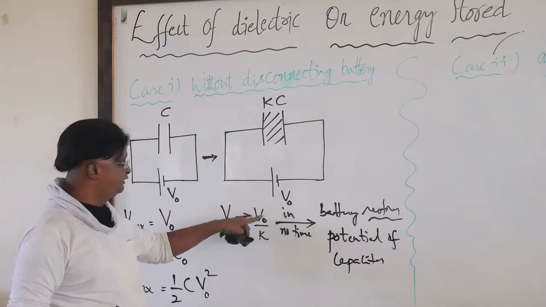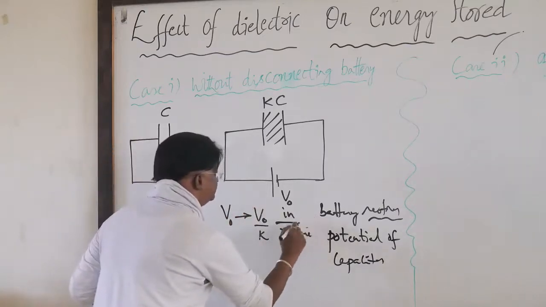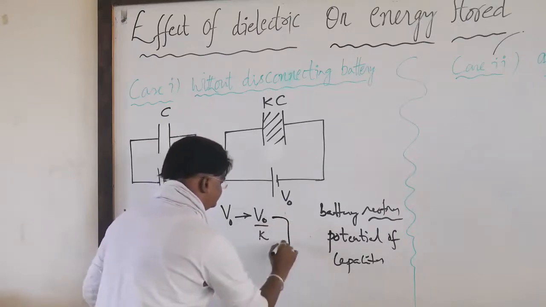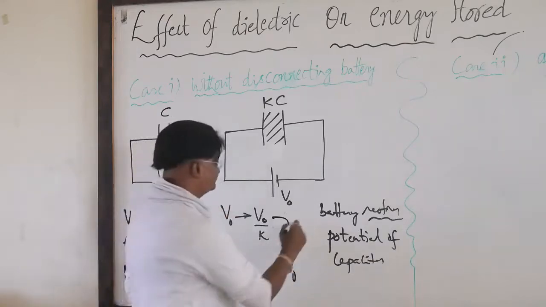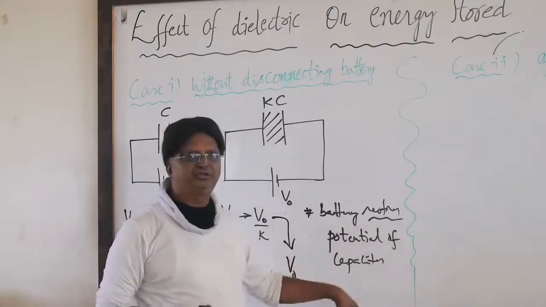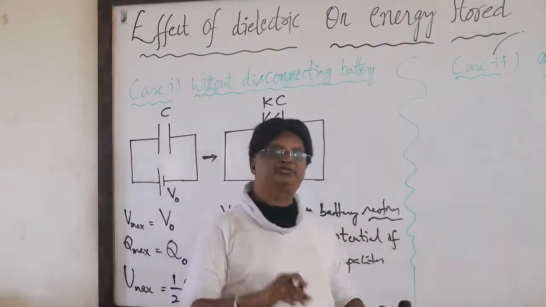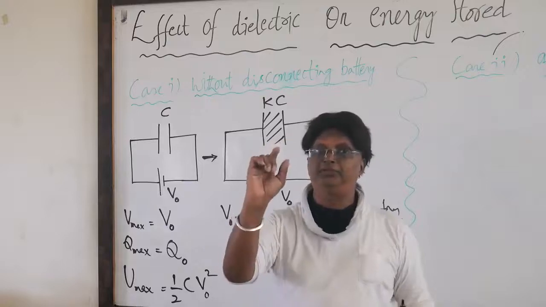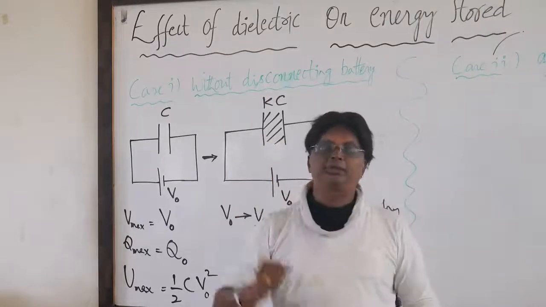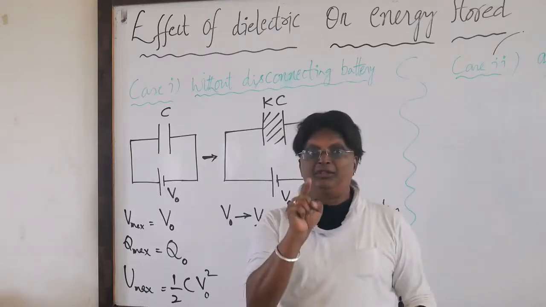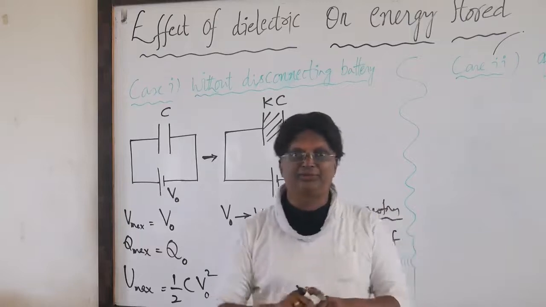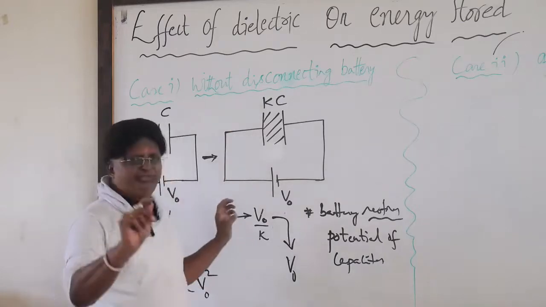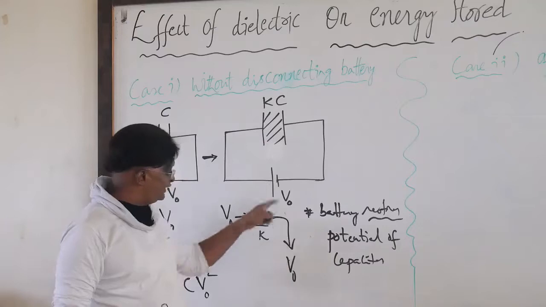Therefore, V naught becomes V naught by K, and immediately this becomes V naught again. Now, the first statement is: battery restores the potential of the capacitor. What does it mean? To restore the potential, whatever potential has decreased must be increased again. For example, suppose 10 became 7. To get from 7 back to 10, what is required? Yes, it will now accept more charge. The capacity has increased, so the answer is yes. The potential decreases and is restored again, all happening in no time.